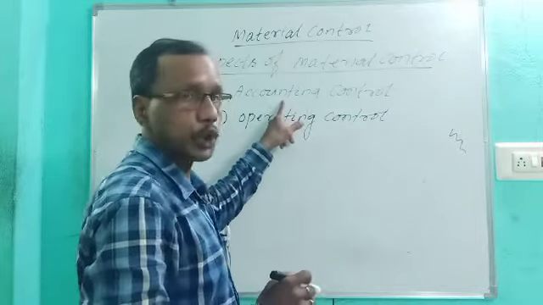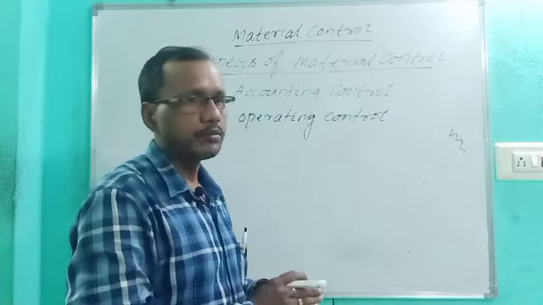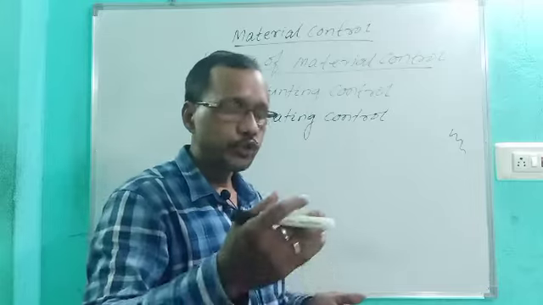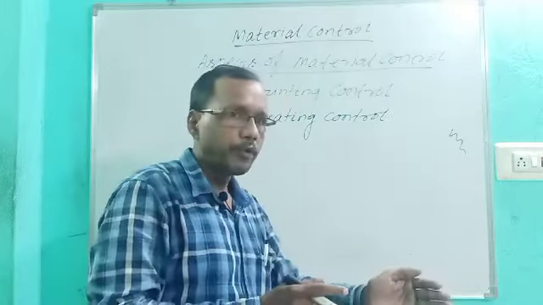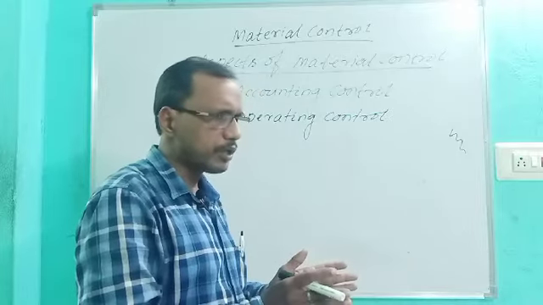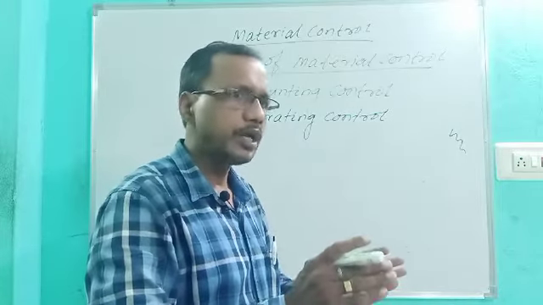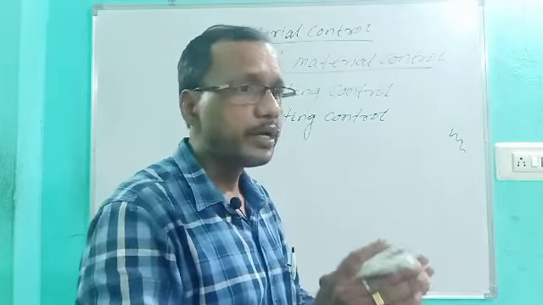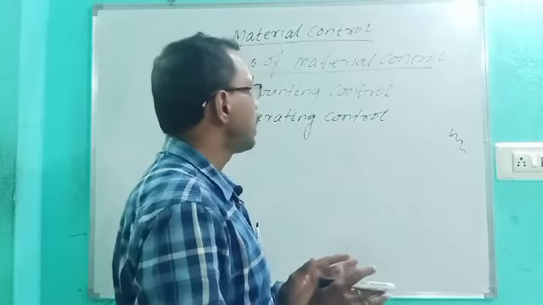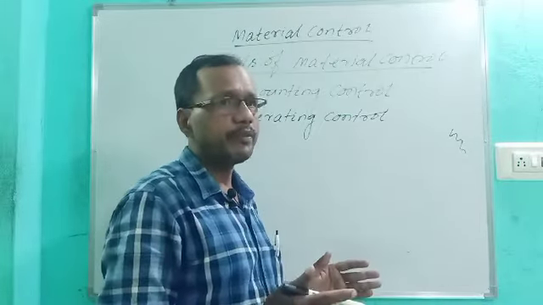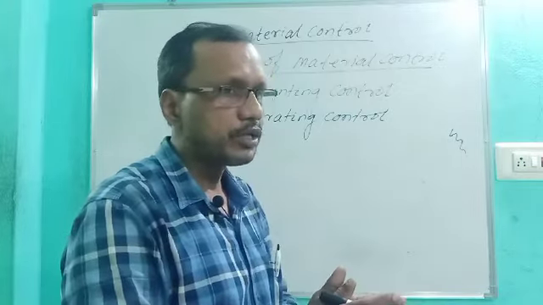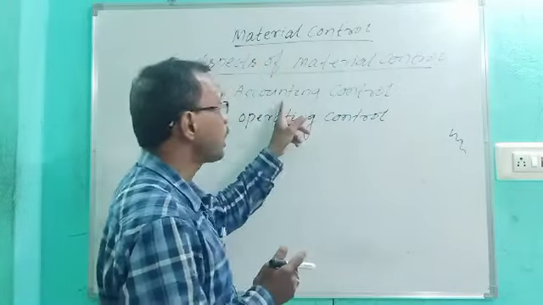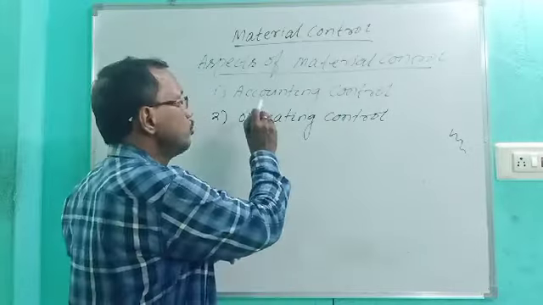Here is accounting control: purchase of material, consumption of material, issue of material, recording of material, storing of material. Regarding all these matters, whatever records are necessary are to be maintained, because these are vital records and will help you in future to analyze all these matters. That is the accounting control point of view. You should maintain the records.